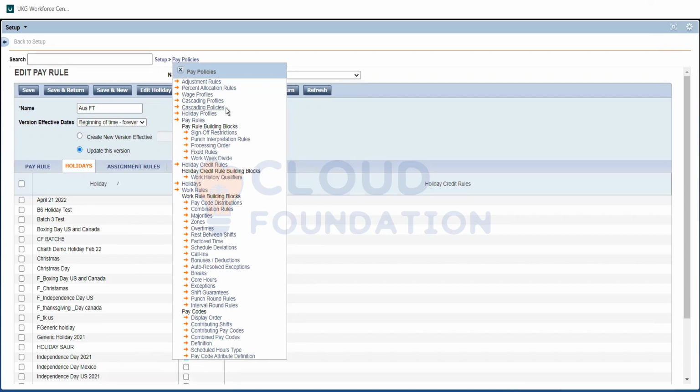And these items are complex. I'll just give a hint of what it is. Some companies use it, most companies don't, but it's quite confusing. For cascading policies and profiles, I'll just give an overview, and when we go through approvals, maybe I'll try to give a few more insights. That is more than enough for the pay policies.